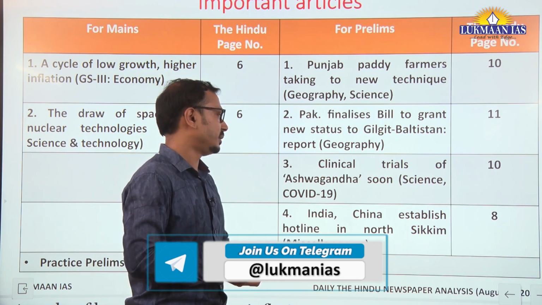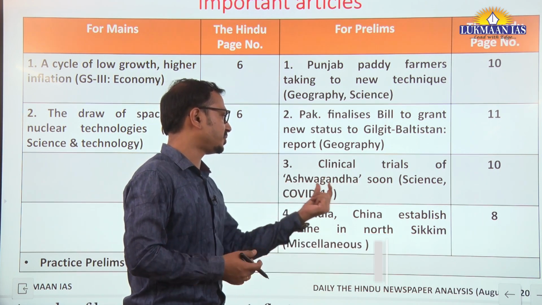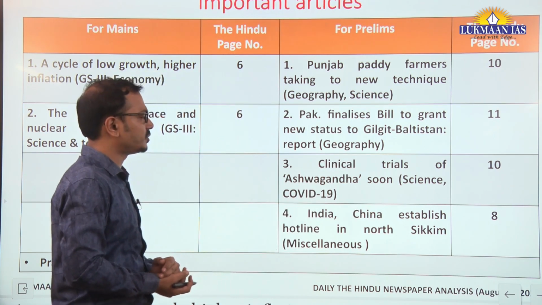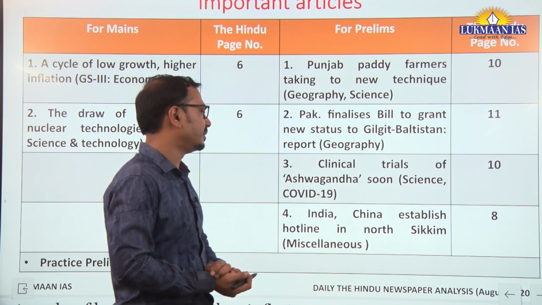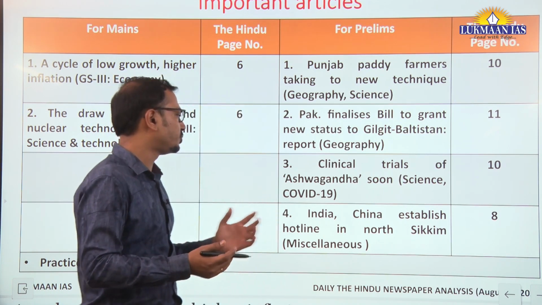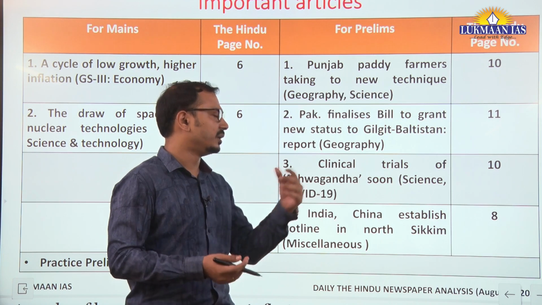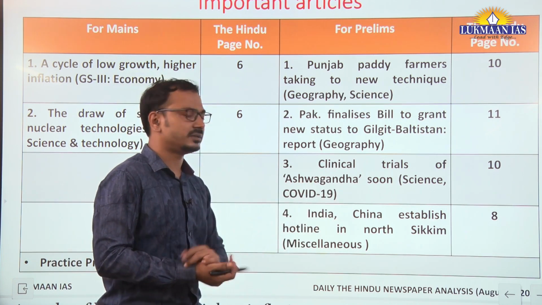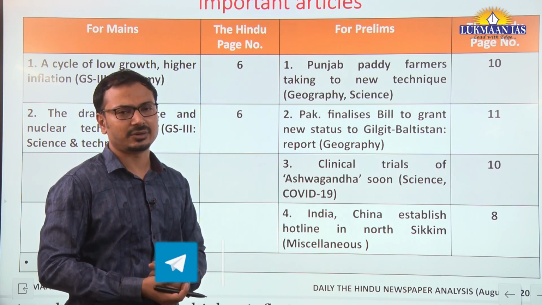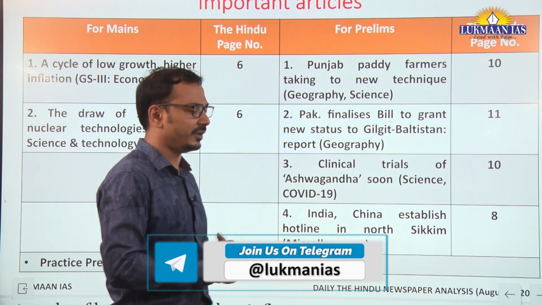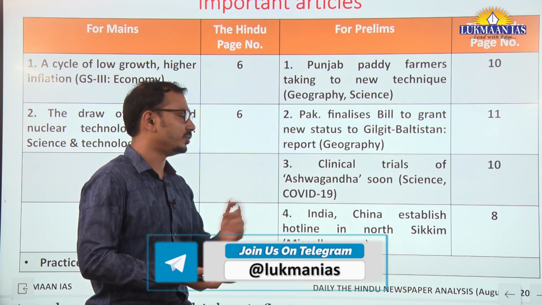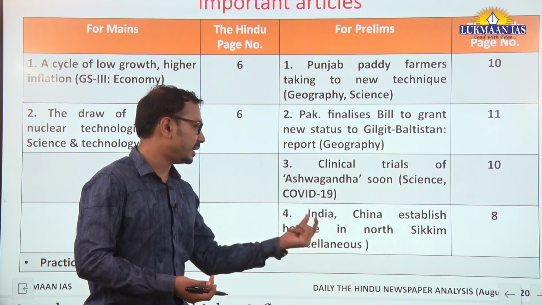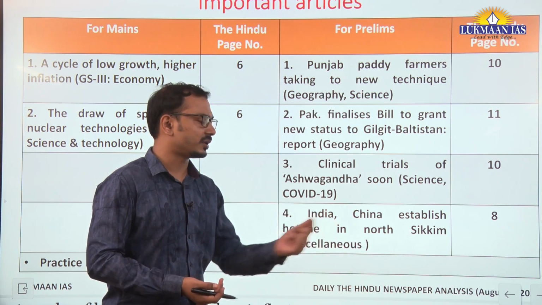Then, clinical trials of Ashwagandha soon. This is also a good development in terms of traditional medicine of India. The Ayush Ministry has made a tie-up with an institute in London for Ashwagandha trials. For those with severe COVID-19, faster recovery could be possible through the use of Ashwagandha, a traditional medicine. Next, India, China establish hotline in North Sikkim.